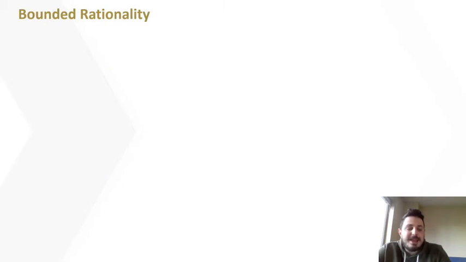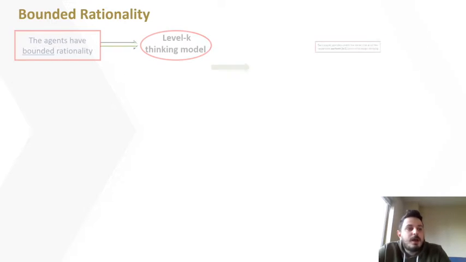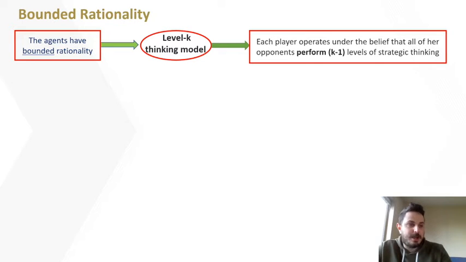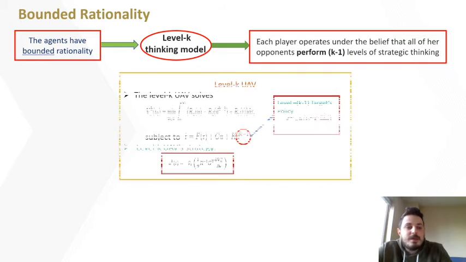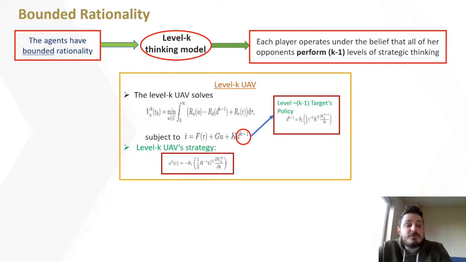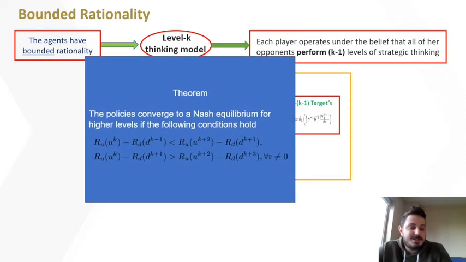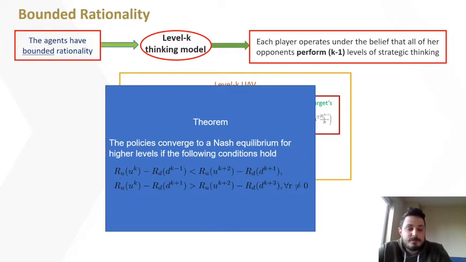policies. Unlike the previous analysis, now we relax the assumption of perfect rationality and we consider that the agents are boundedly rational. Thus, we shall develop a level K thinking model wherein each player operates under the belief that all of her opponents perform K-1 thinking steps. Consequently, the level K UAV's policy comes from solving the following optimal control problem. The next theorem establishes that the policies converge to an equilibrium for higher levels as long as the following sufficient condition is satisfied.